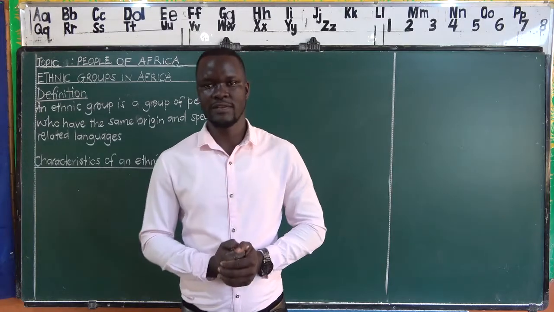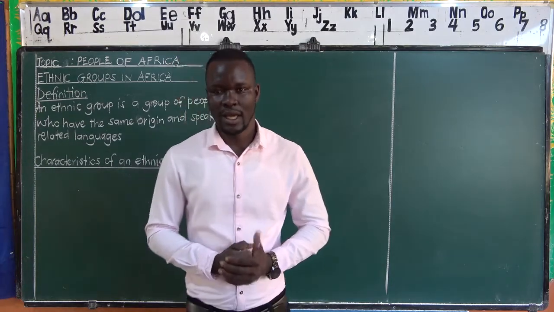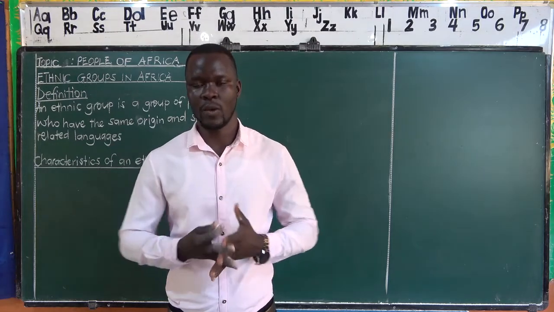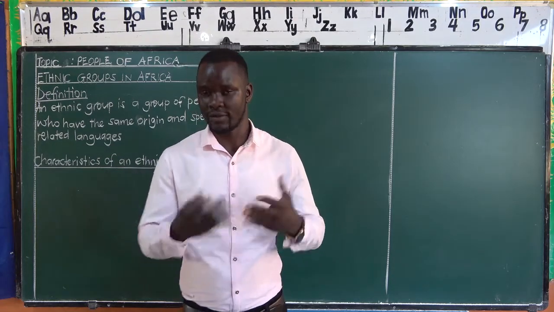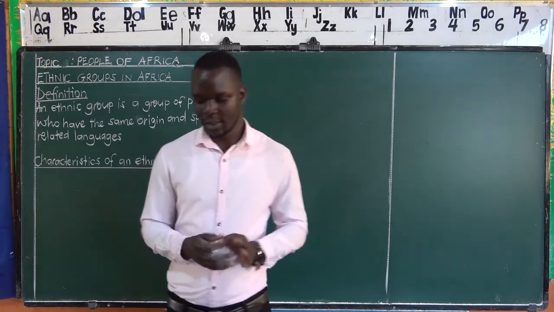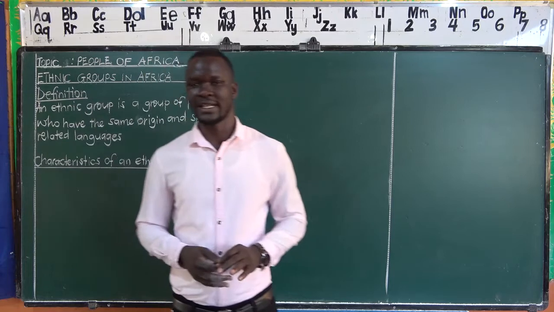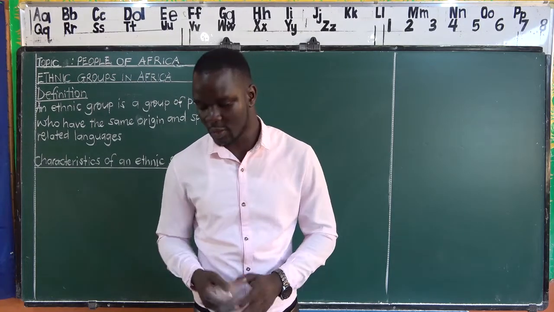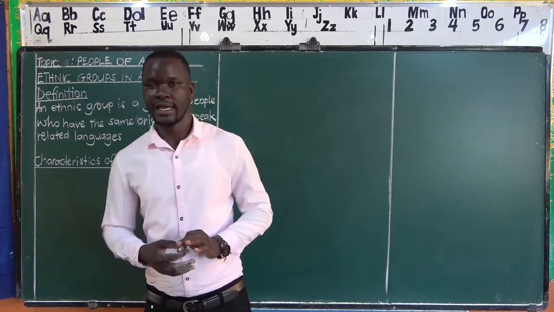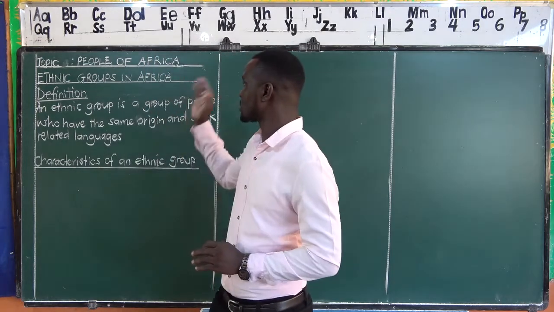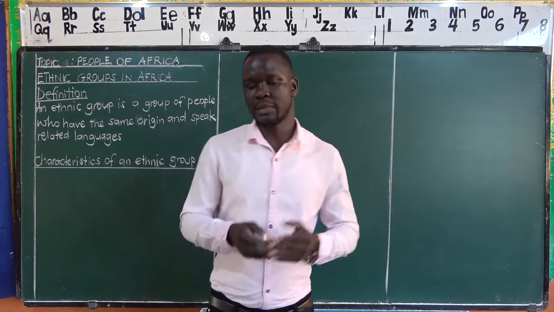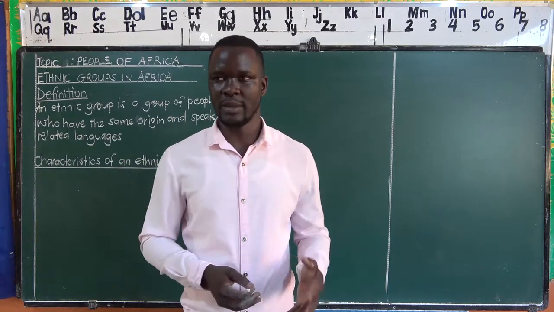This is primary 7 class, candidate class, and today it's a privilege. We are going to be discussing our first topic in our second term. So in our workbooks, for those who have already accessed the workbooks, we begin from the first page of the workbook, where we have the topic about the people of Africa. This topic is a repetition of what we learned in primary 5.